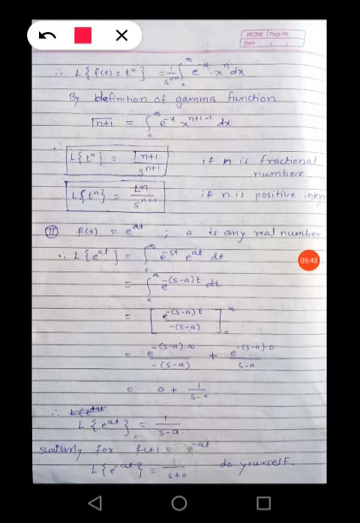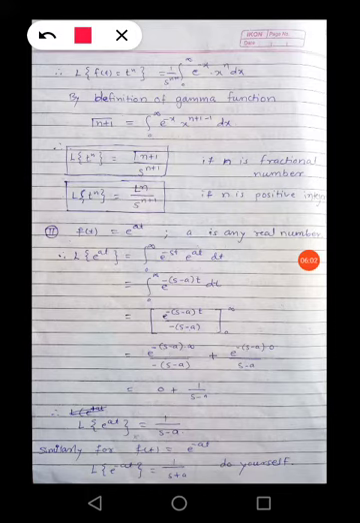Therefore Laplace of t raised to n equals 1 upon s raised to n plus 1, integration 0 to infinity e raised to minus x, x raised to n dx. By definition of the gamma function, gamma n plus 1 equals integration 0 to infinity e raised to minus x, x raised to n plus 1 minus 1 dx.